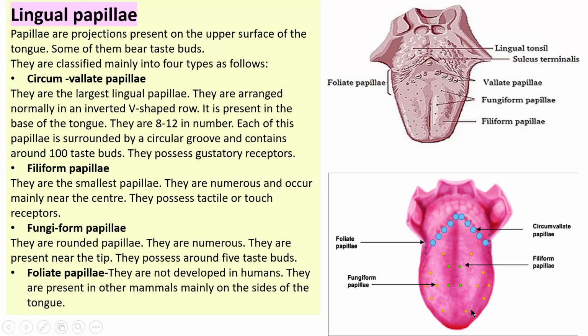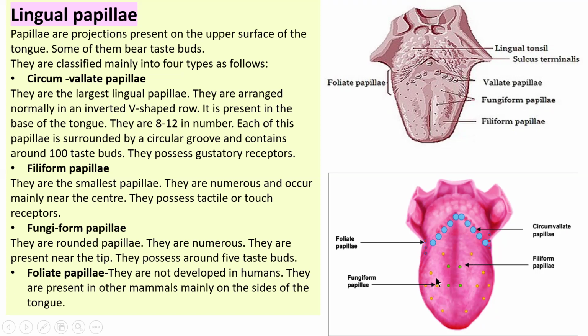Now come to filiform papillae, the smallest papillae. They are numerous and occur mainly near the center of the tongue. They possess tactile or touch receptors. The next is fungiform papillae. They are rounded, numerous, and present near the tip. Fungiform papillae have 5 taste buds.